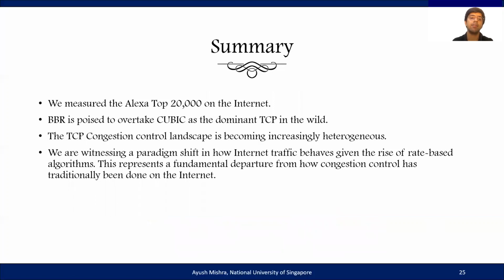In summary, we measured the Alexa top 20,000 websites on the internet, and we have found that BBR is poised to overtake Cubic as a dominant TCP in the wild. We are witnessing a paradigm shift in how internet traffic behaves given the rise of rate-based algorithms. This essentially represents a fundamental departure from how congestion control has traditionally been done on the internet.